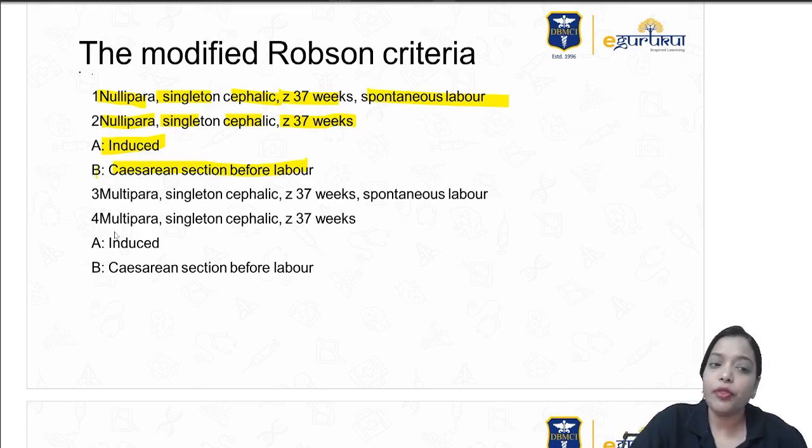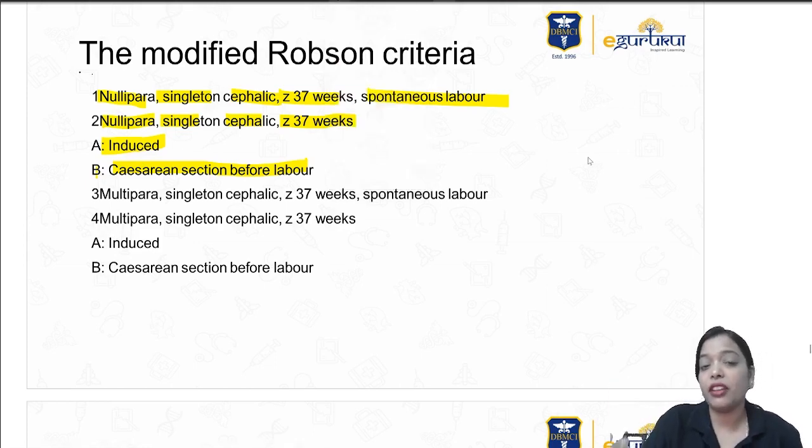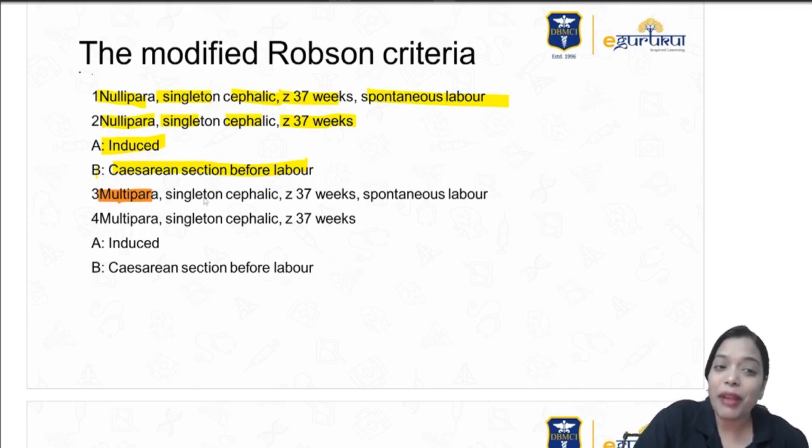Third and fourth are multipara. First and second are nullipara. Third and fourth are multipara. I tried to group it so that in case they ask again next time, we should remember. So in multipara, again same. Apart from multipara, nothing else is changing in third and fourth.